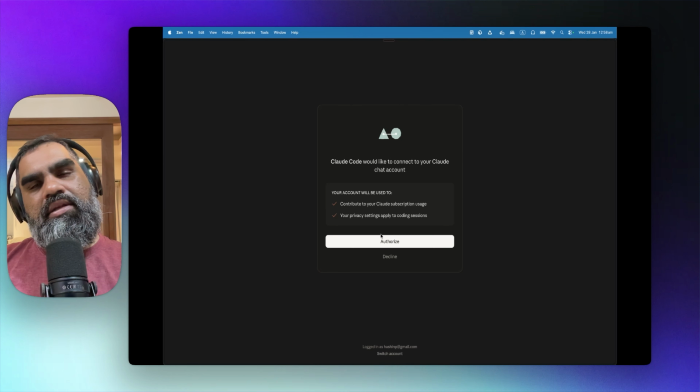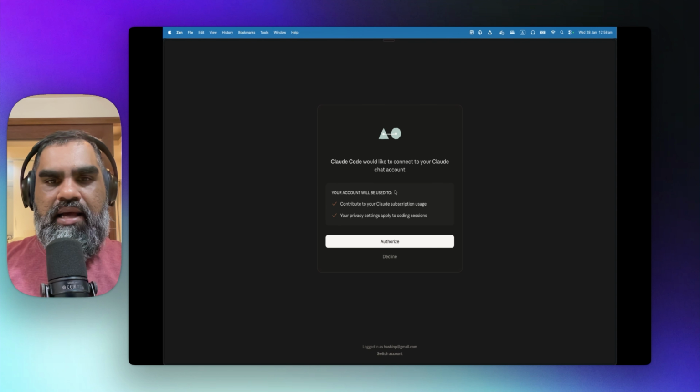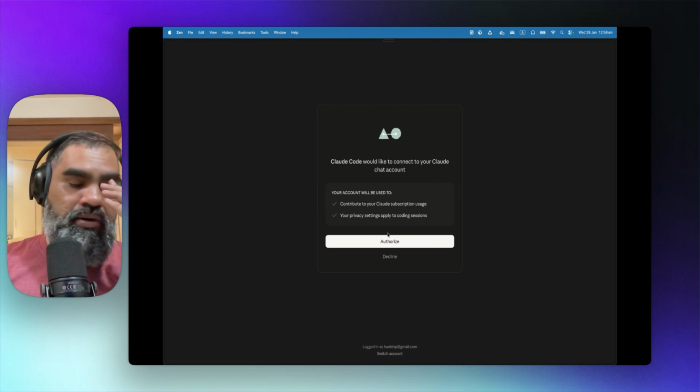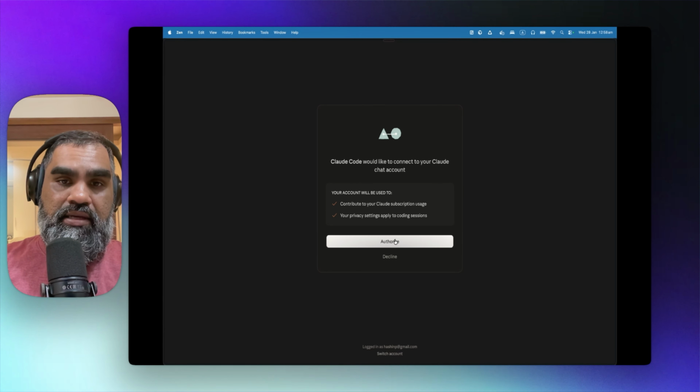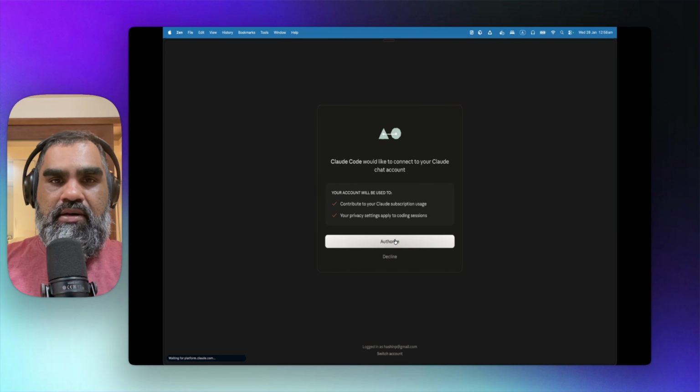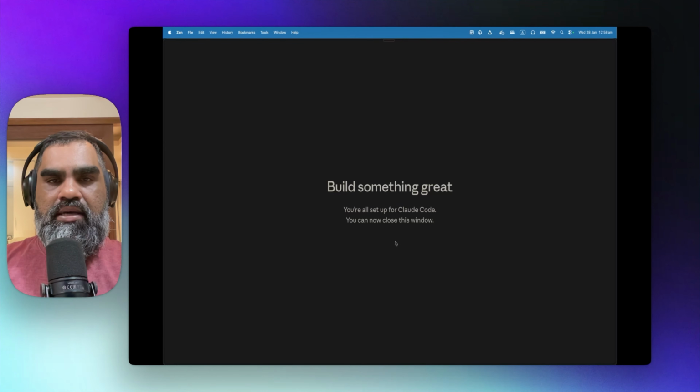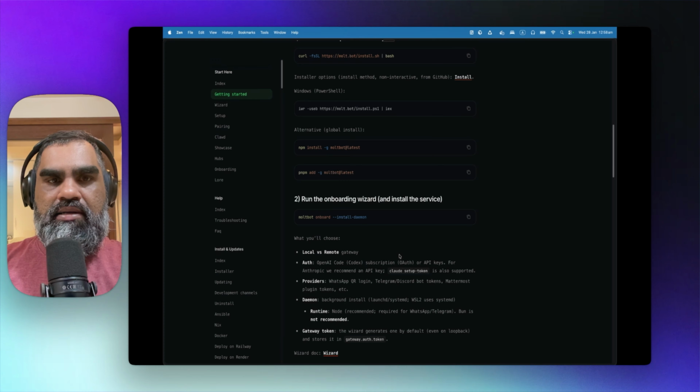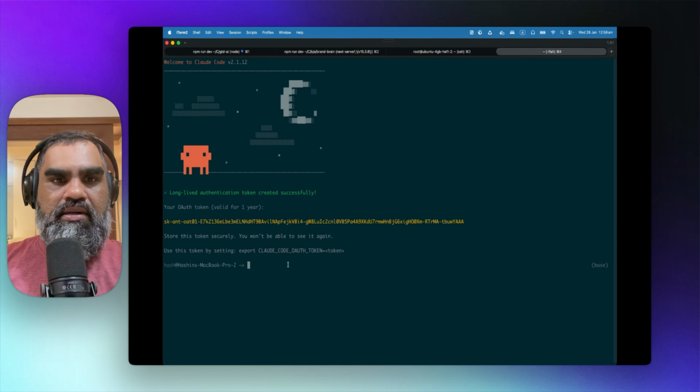Oh, it opens my, I think the password will go to my Apple keychain rather. So I'm not really sure where it gets stored, but let's see. If not, we'll have to install Cloud Code on the VPS and then we can come back. Let's try. Let's close that and come back to the terminal. Yes, we do get the auth token here.